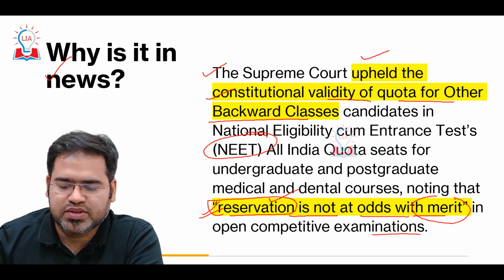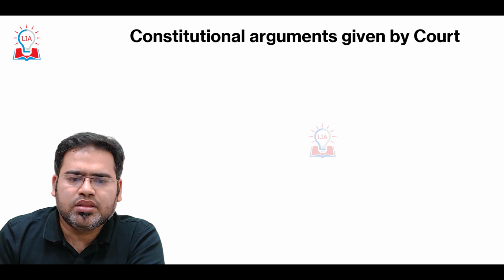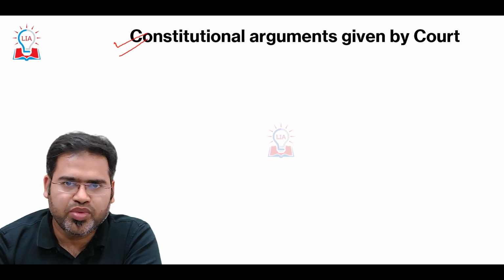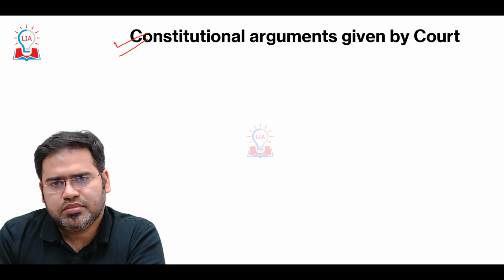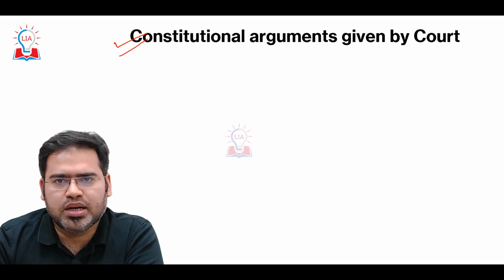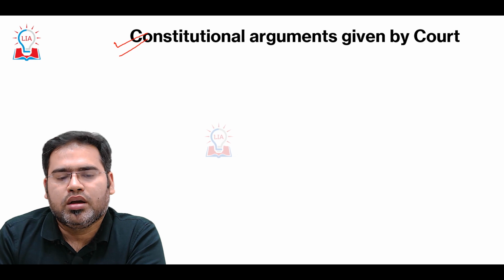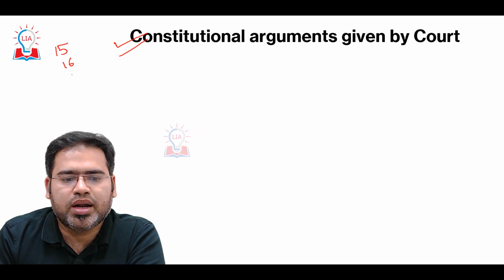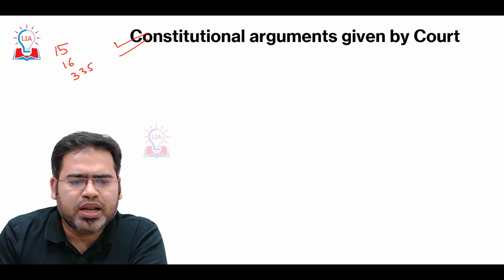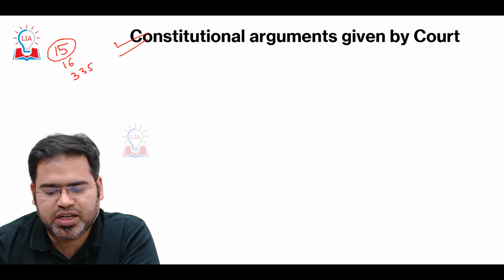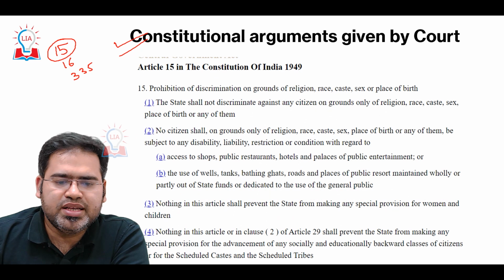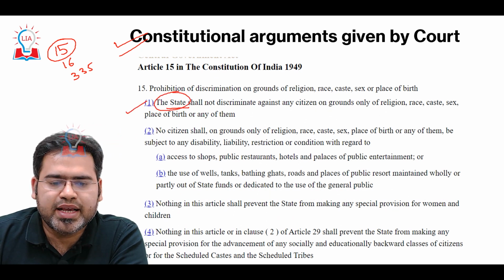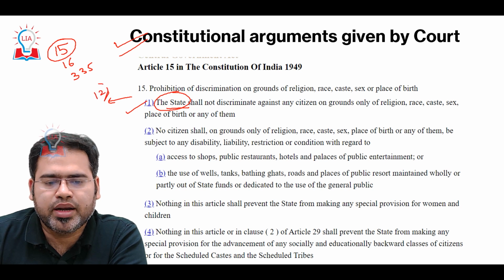The first thing is to understand the constitutional argument given by the Supreme Court. If we see which article numbers are associated with reservation, Article 15 will come, Article 16 will come, Article 335 will come, but here we are going to discuss basically Article 15. In Article 15, it is said that the State, whose definition has already been given under Article 12 of our Indian Constitution,